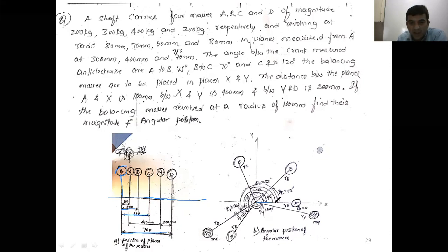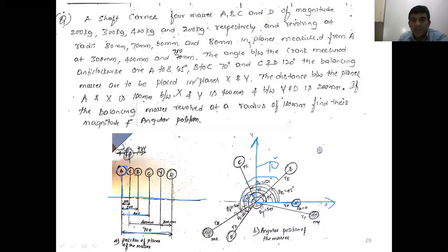Again consider, draw a horizontal line OX and vertical line OY. First you take in freehand sketch. On the horizontal line mark a mass MA and RA, that is theta is 0 degree. From A to B how much is given? Again from the orientation here, draw a 45 degree line, that is 45 degree A to B. Then B to C is given how much? B to C is 70 degree. Right? Now then C to D is given how much? 120 degree.